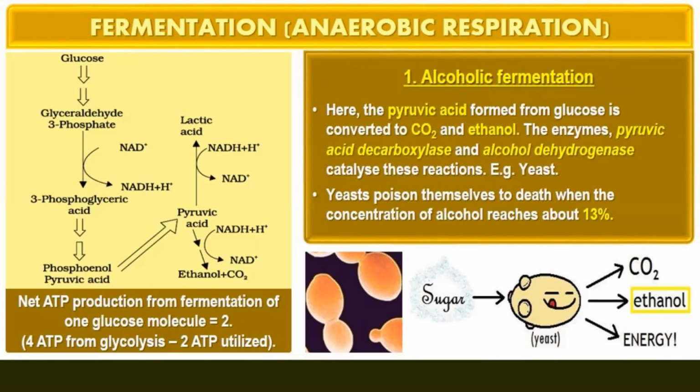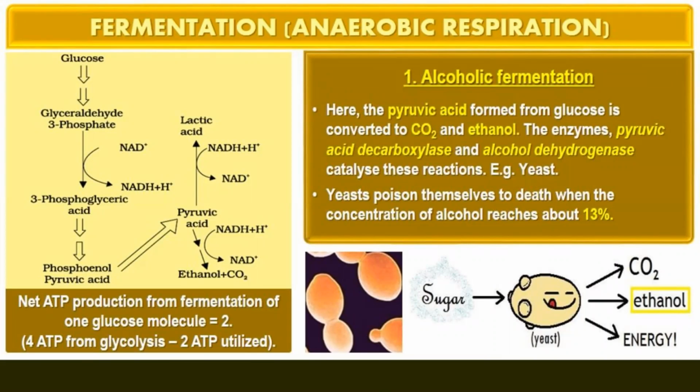Let's learn about alcoholic fermentation. Here, the pyruvic acid, which is formed from glucose, is converted into carbon dioxide and ethanol. The enzymes pyruvic acid decarboxylase and alcohol dehydrogenase catalyze this reaction, and the example organism is yeast.